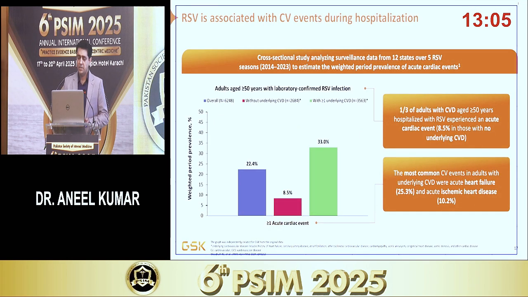In hospital cardiac events, now there are two groups of patients. One group is the patient with pre-existing cardiovascular disease, another group is the patient who doesn't have cardiovascular disease. Now, incidence of in-hospital cardiac event, especially myocardial infarction, is significantly increased in those patients with pre-existing cardiovascular disease in patients who acquire RSV.